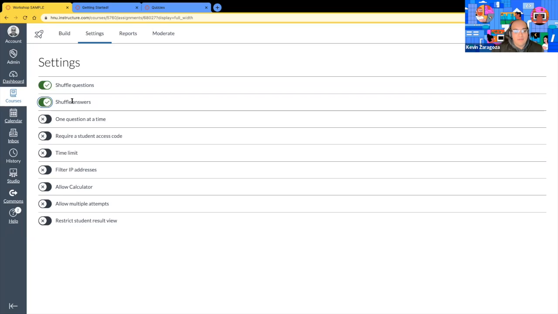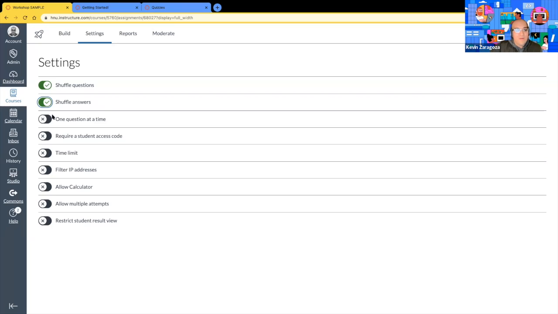Likewise, we also have shuffle answers. Within each question type where it is appropriate, we have the option to shuffle the choices. So that's a case by case or question type by question type example. If we want to globally shuffle those answers, we can do so as well from settings. Just keep in mind that it'll apply to all of the questions in that new quiz. So we could do it from the beginning, or we could do it at the end. Just keep in mind, these are global settings. Is that okay?